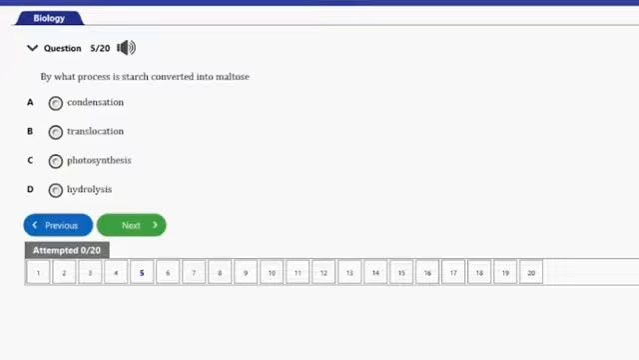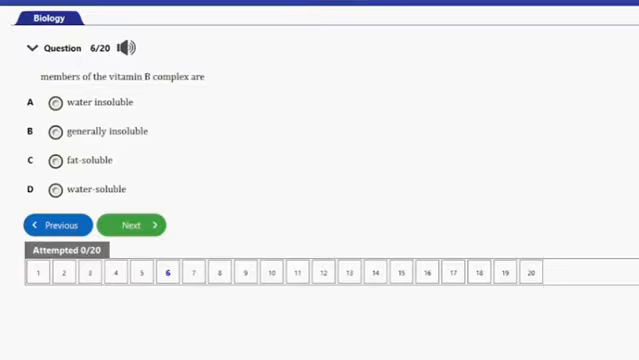Let's go ahead and consider the next question, guys. Question number 5 here, it says, what process is starch converted into maltose? So we have A, condensation, B, translocation, C, photosynthesis, D, hydrolysis. So usually starch is converted into maltose by hydrolysis, and that's option D here. So let's go ahead and consider the next question, guys. So that's question number 6 here.